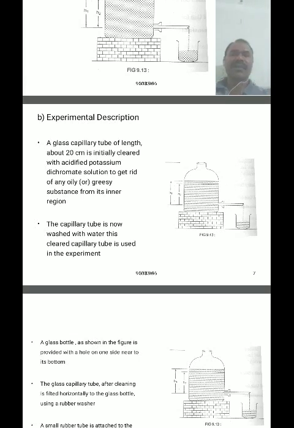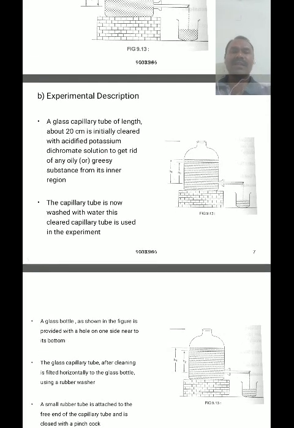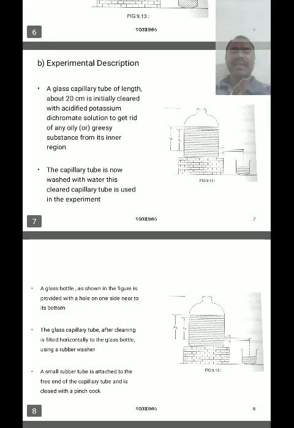So without any obstruction, we have to clean it and remove any dust particles from the inner part of the capillary tube. The capillary tube is then washed with water. The cleaned capillary tube should be used in this experiment.